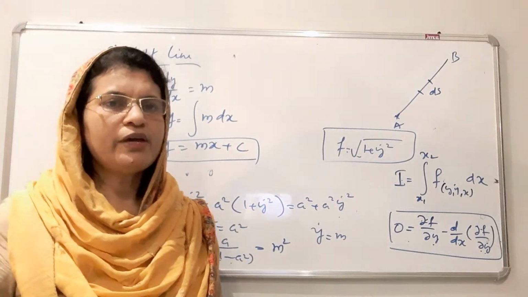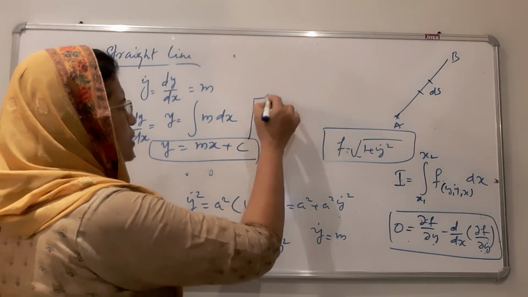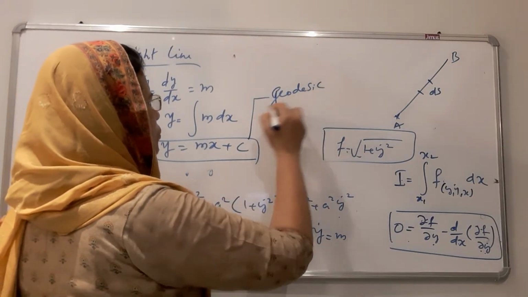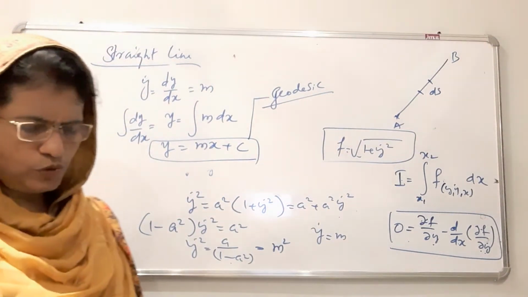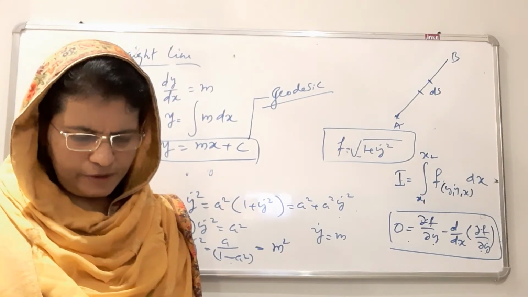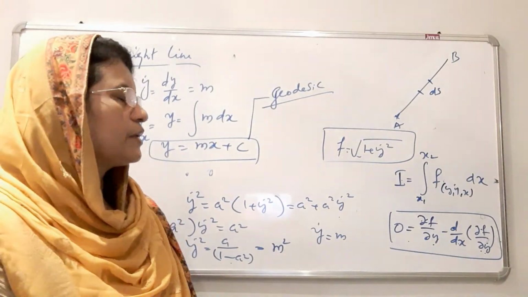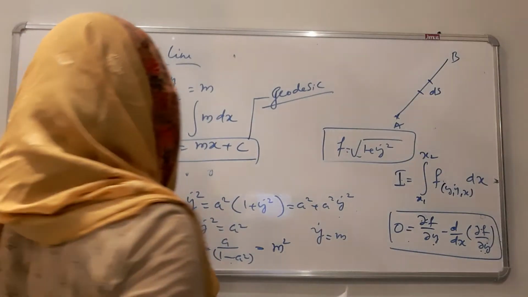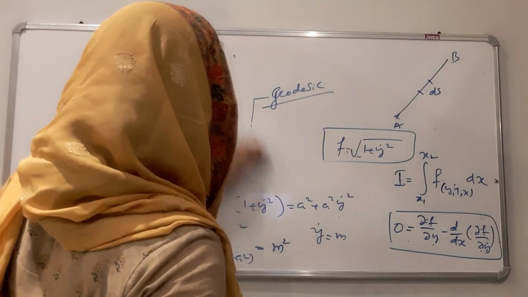Okay, this equation is called the equation of geodesic. Thus we have derived the equation of geodesic by using the method of calculus of variation. Now we can derive one more example to make the case more clear.